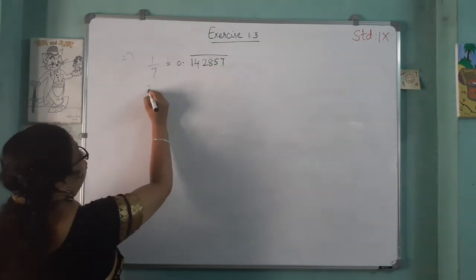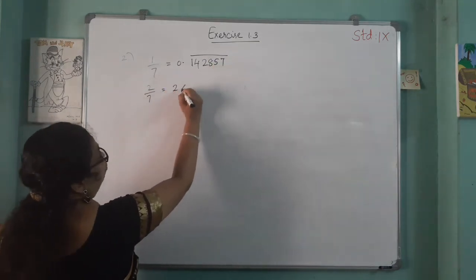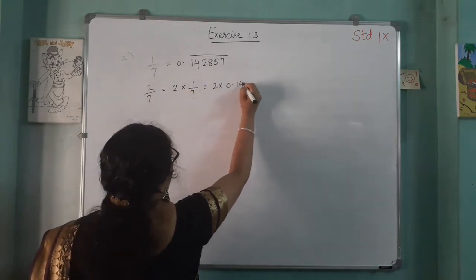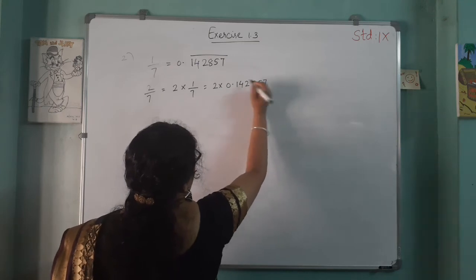Without actually doing the long division, we know that 1 by 7 is equal to 0.142857 bar. So 2 by 7 is 2 into 1 by 7, that is 2 into 0.142857 bar.